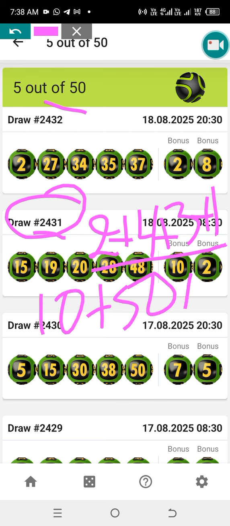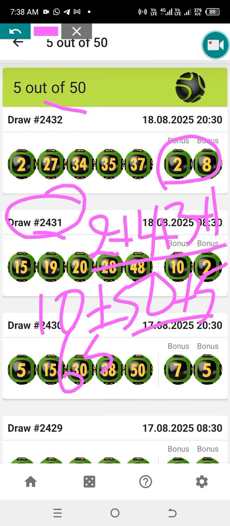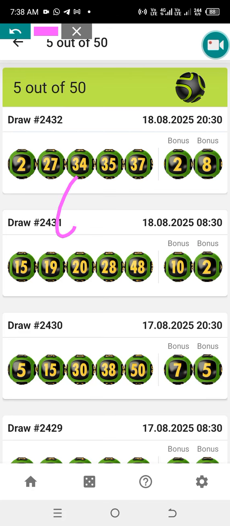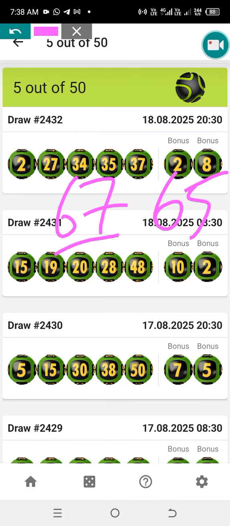Then you add the 5 numbers, right? This is 55. It's going to be 65. Then you add the bonus ball, which is 2. Just add the 2. So we have a 65, 67, and in total we also have 65, right?